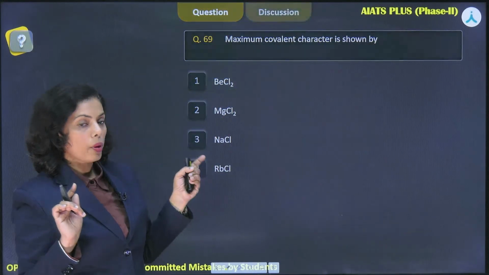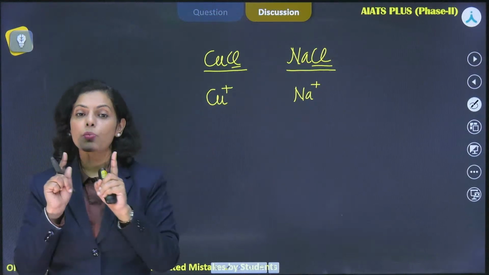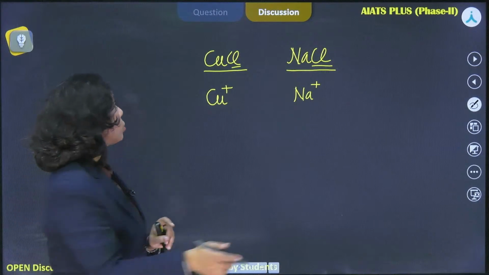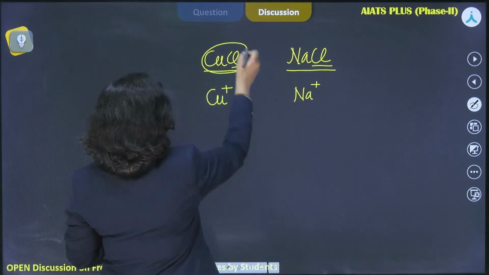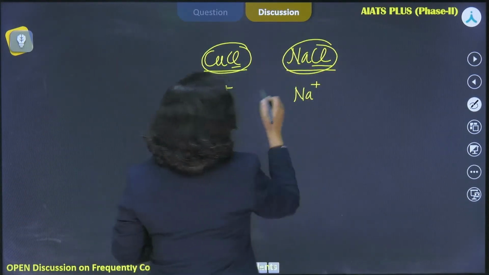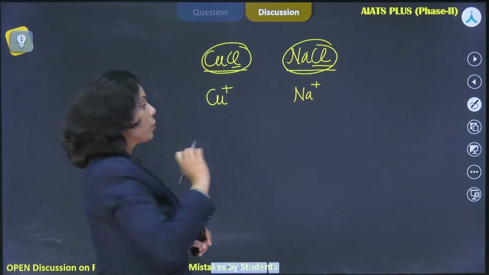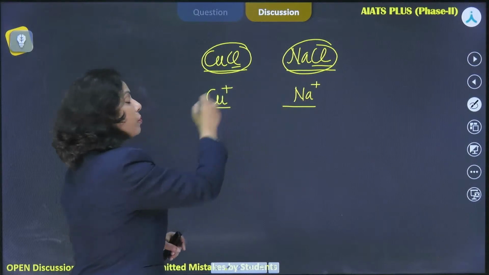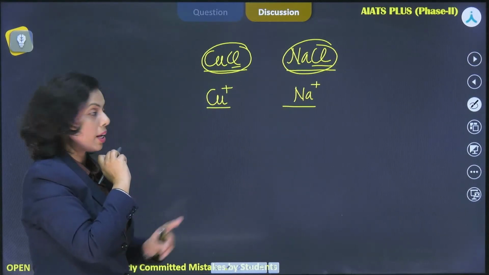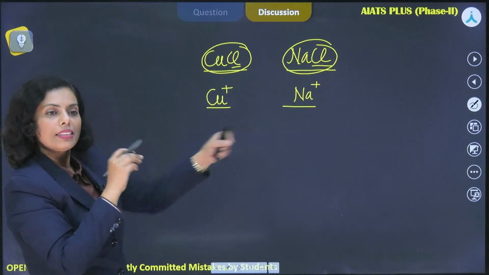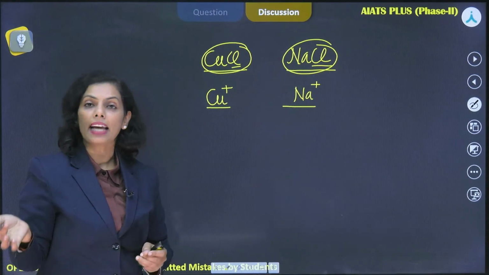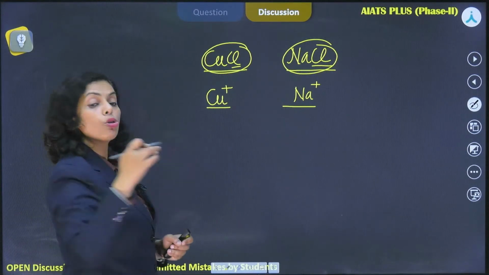Right. Now, if I'm talking about the last point that I've written, pseudo noble gas configuration, what it is. So if I'm talking about CuCl and NaCl, Cl is same, the anion is same, the only different thing is cation, and both the cations have the unipositive charge, 1+ charge there as well. Size is not that different, but the question is which would have the more covalent character than the species with the pseudo noble gas configuration.